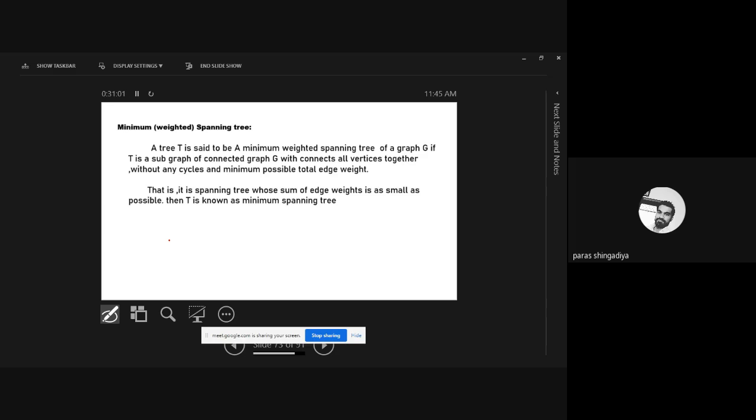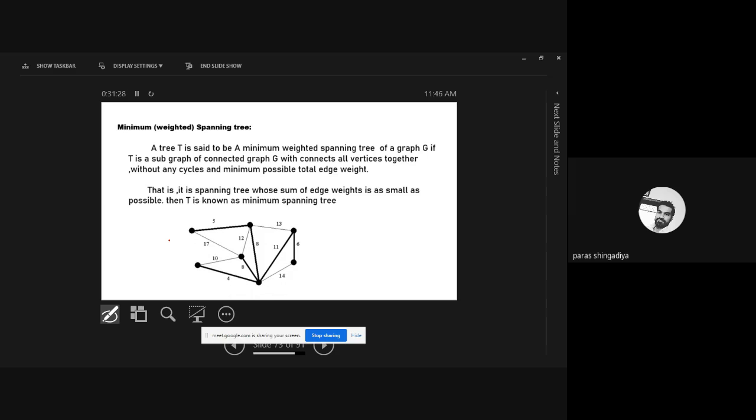And now we add one more line: it has the minimum possible total edge weight. You have to use edges whose weight is minimum, in comparison to others. So it is a spanning tree whose sum of the edge weights is as small as possible, and then T is known as a minimum weighted spanning tree. Let us consider one example.